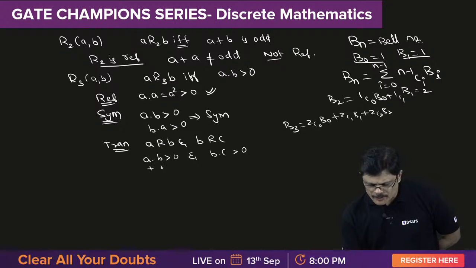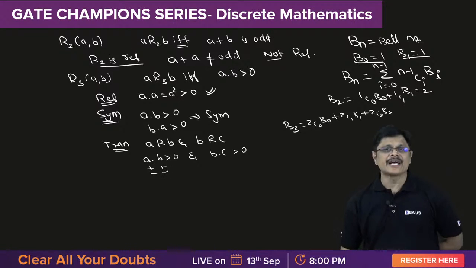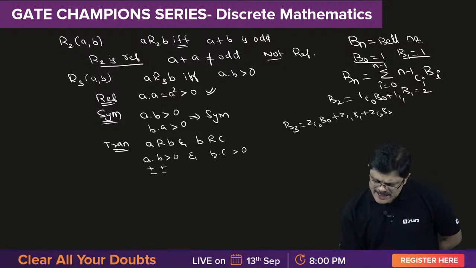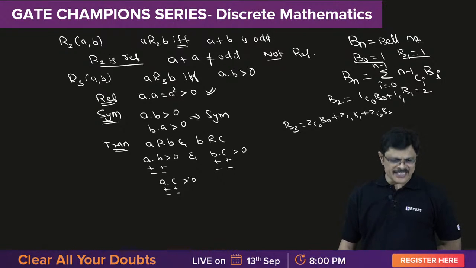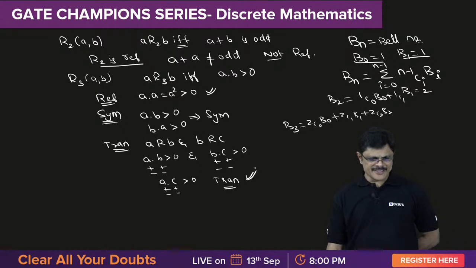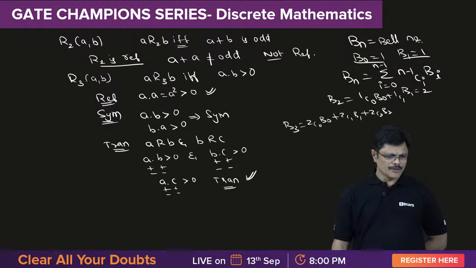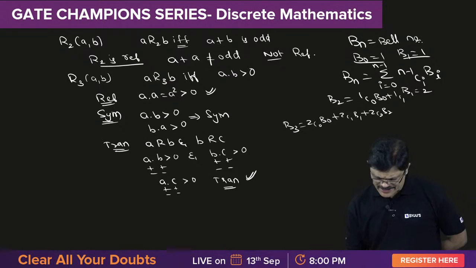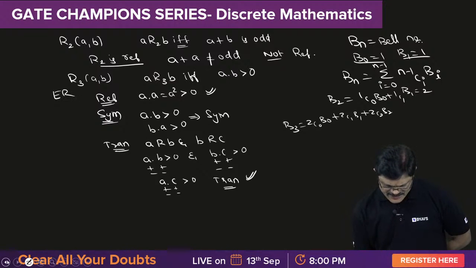A into B greater than 0, B into C greater than 0. That means both must be positive or both must be negative. If B is positive, definitely C must be positive. If B is negative, C must be negative. So that means A into C, if you consider, both must be positive or both must be negative. In any case, A into C is greater than 0. Therefore, it is transitive, my dear friends. Hope you understand. That means it is an equivalence relation.